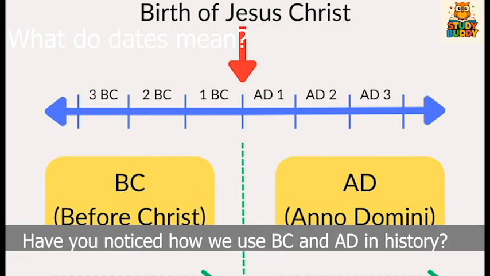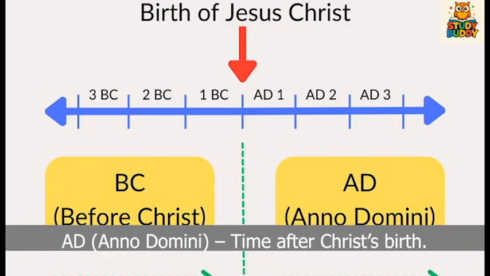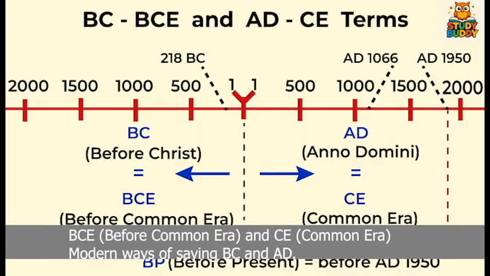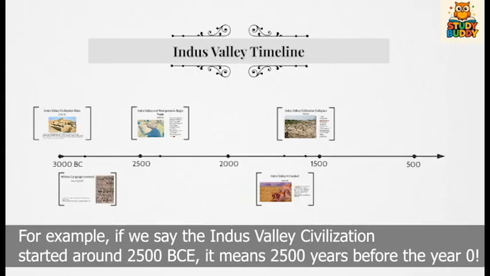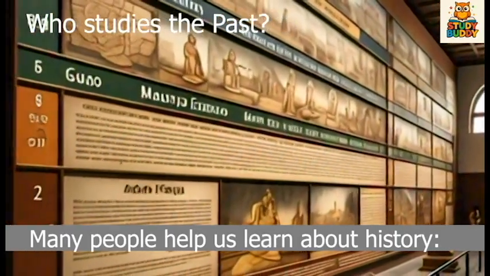Have you noticed how we use BC and AD in history? BC stands for before Christ, which refers to the time before Jesus Christ was born. AD stands for Anno Domini, which means the time after Christ's birth. Nowadays we also use BCE, before Common Era, and CE, Common Era, as modern ways of saying BC and AD. For example, if we say the Indus Valley Civilization started around 2500 BCE, it means 2500 years before the year zero.